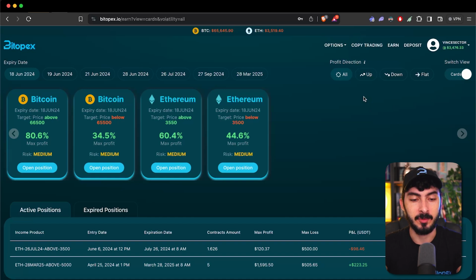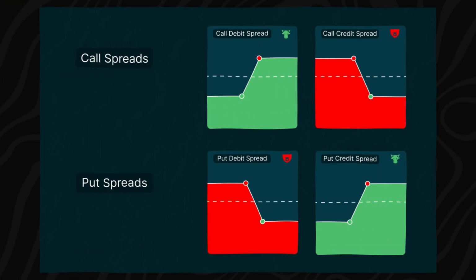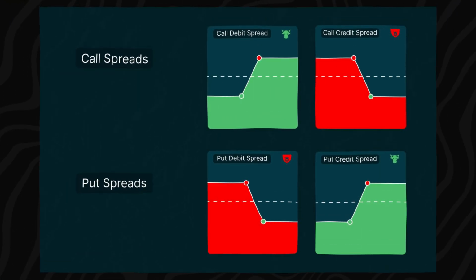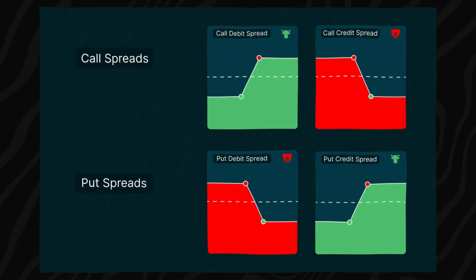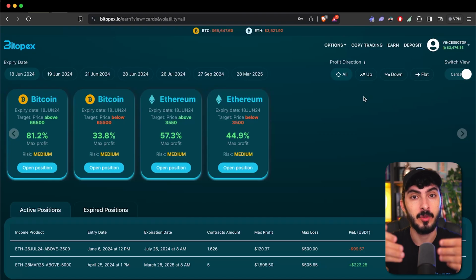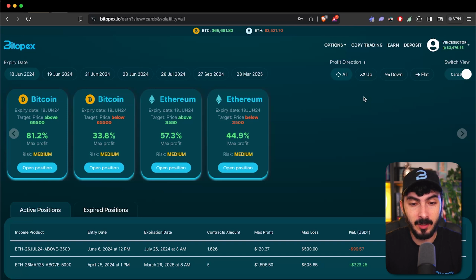They use multiple legs, meaning they open multiple options at the same time to create a P&L that looks like this that you're seeing on the screen right now. If you want to learn a little bit more about spreads, you can go to the channel and search for spreads, and you're going to find all the videos that we made on vertical spreads. So here we simplified it so much for you.